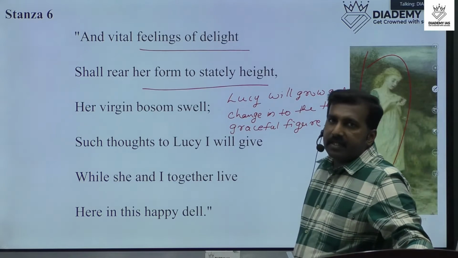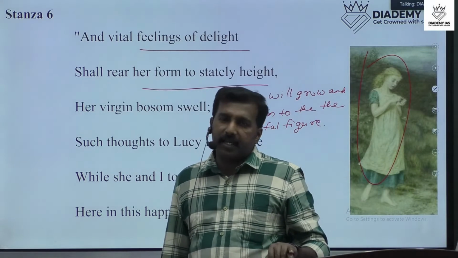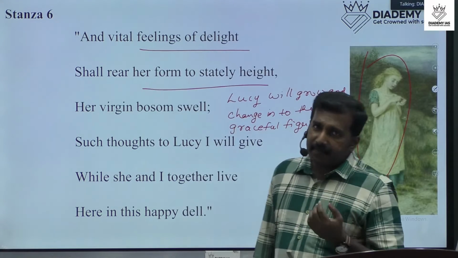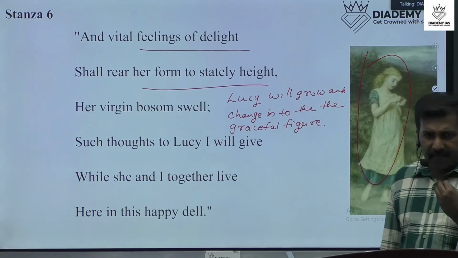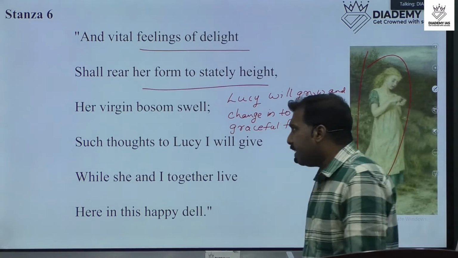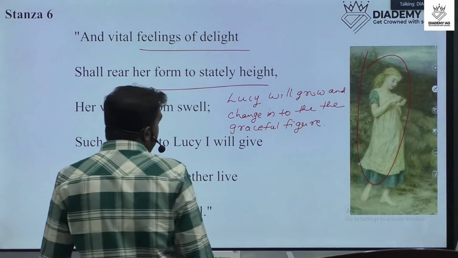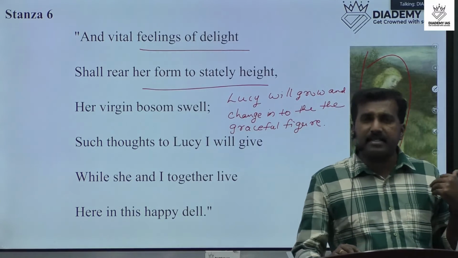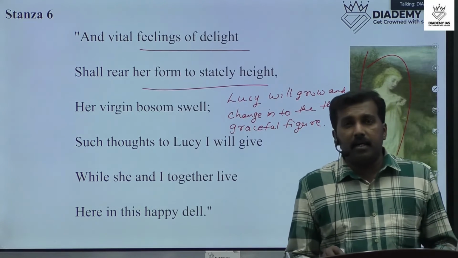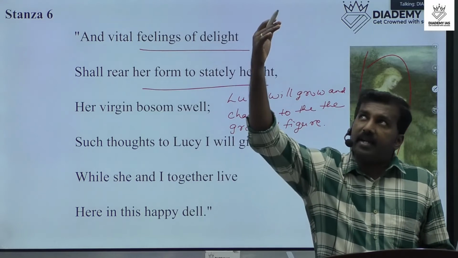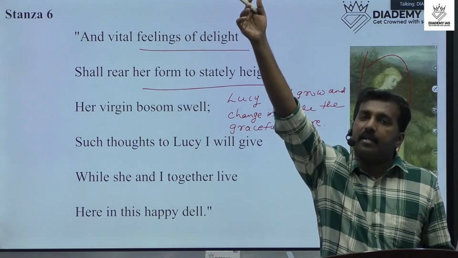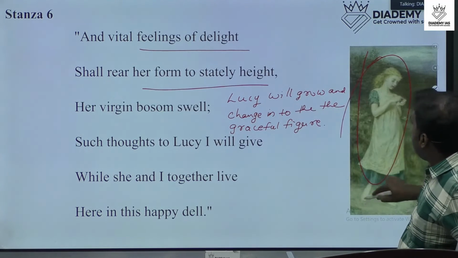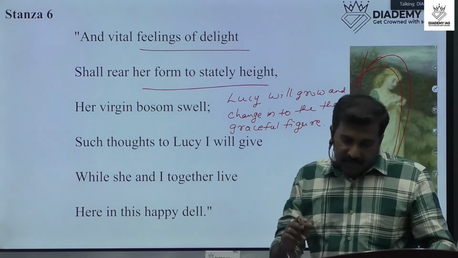Nature will guide her. Nature will educate her. Nature will give her all the help, and nature will give her the growth. So here in stanza 6, the poet explains about the future of Lucy in heaven. Actually, she is now in heaven, not on the earth. And she will grow in heaven in future.